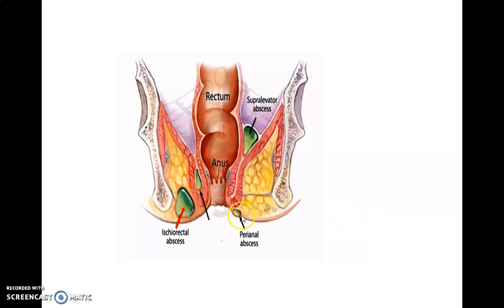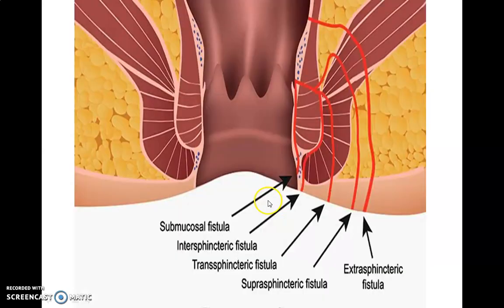Now, in the perianal space, an abscess that occurs is called a perianal abscess. This is an abscess present in the ischiorectal fossa, called an ischiorectal abscess. These are fistulas, that is, abnormal epithelialized tracts connecting cavities with the exterior. The abscess around the anal canal ruptures spontaneously, internally into the anal canal and externally on the surface, and the tract may be epithelialized. This low level fistula is seen over here.